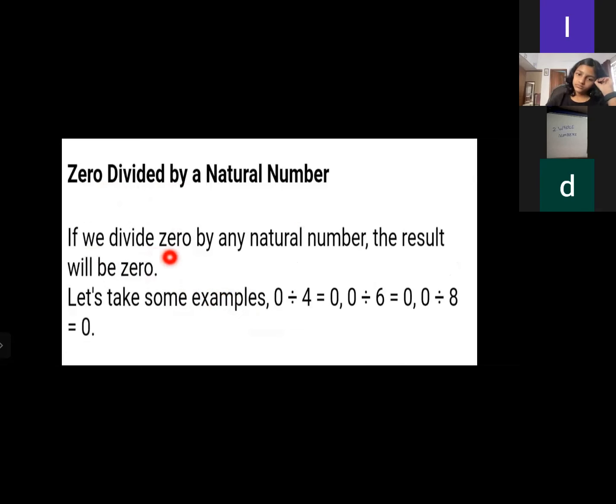Now, 0 divided by natural numbers. If we divide 0 by any natural number, the result will be 0 only. Let's take some examples. 0 divided by 4: we don't consider the denominator, we consider only the numerator, which is 0 only. 0 divided by 6 is 0, and 0 divided by 8 is 0 only.